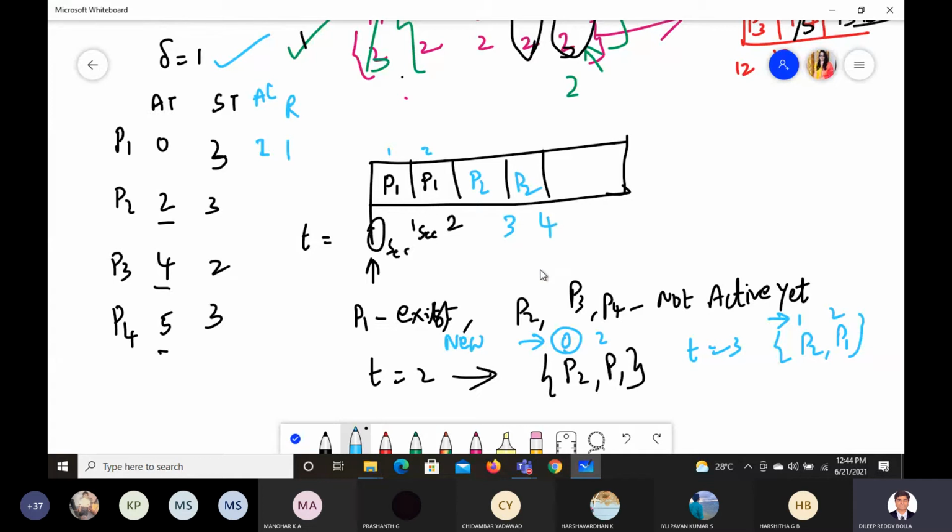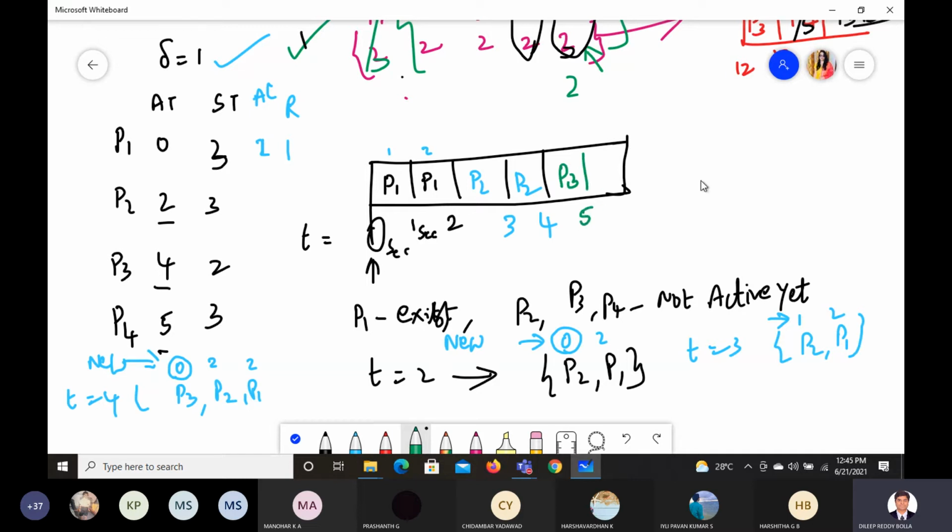Time became 4. At time equals 4, what will happen? We have options with P3, which is new, and then P2 and P1. P3 has consumed 0 times, P2 consumed 2 times, P1 consumed 2 times. When there is one option available, whether it is new or old, we pick it. Here it is new, so P3 only will be picked up. So P3 has entered the ready queue, or the CPU will give access to P3. The time is now 5.